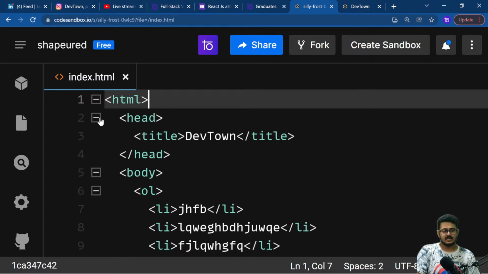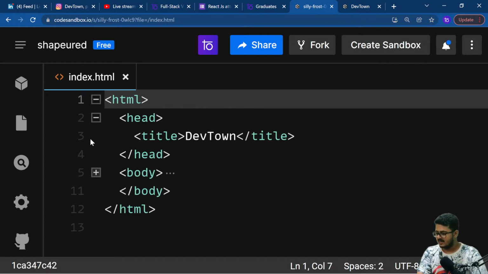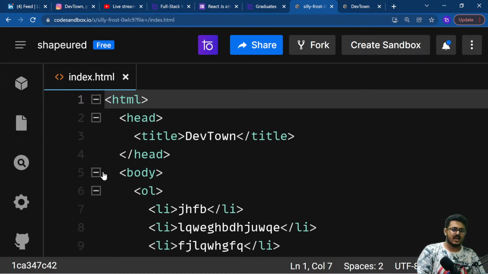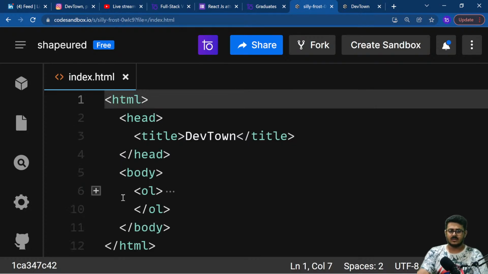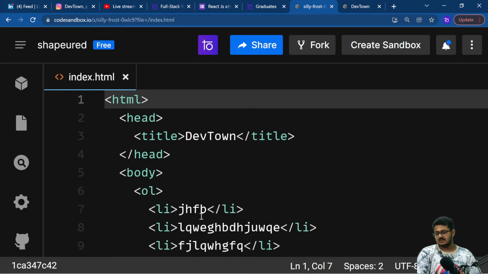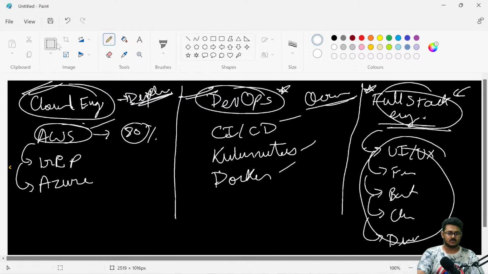As soon as I expand it, there are two children of HTML, the head and the body tag. In the head tag you have one more child, the title tag, whereas in the body tag you have your OL tag that contains a lot of LI tags that you are able to see from right over here. So the body tag contains the OL tag and the OL tag contains your LI tags. This can be explained in the format of a tree. Let me just show it to you guys.